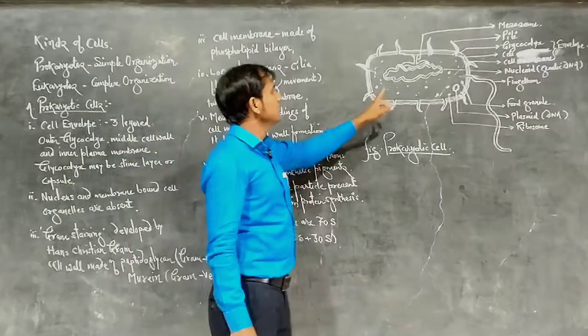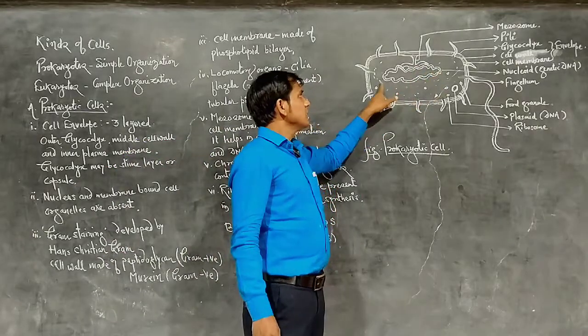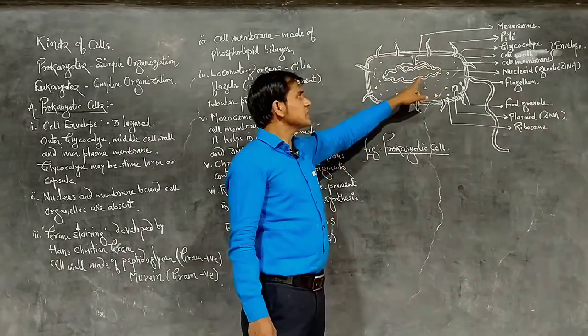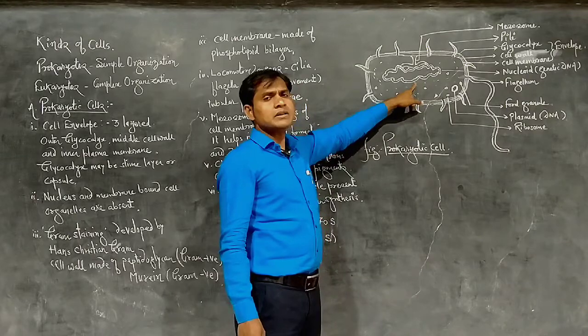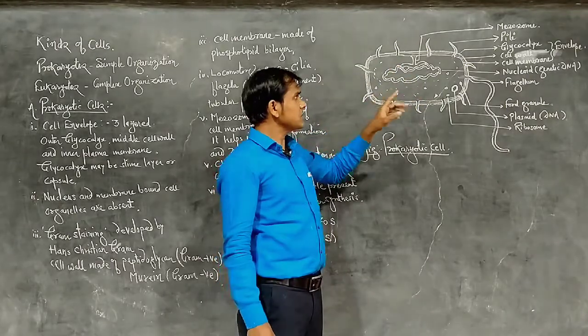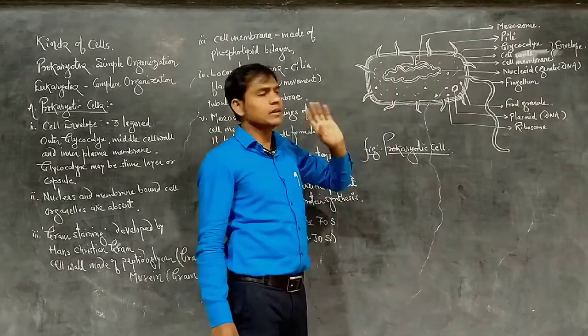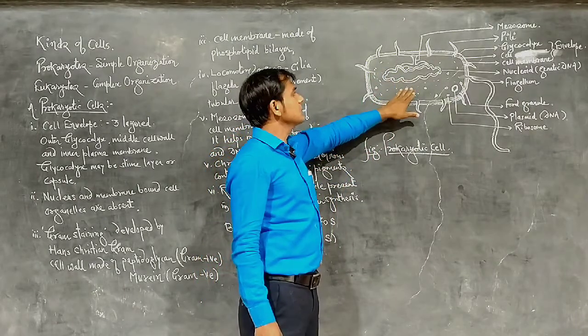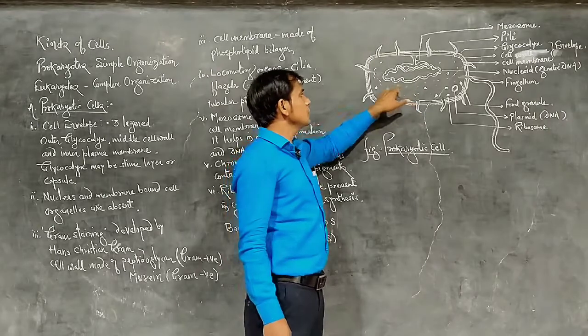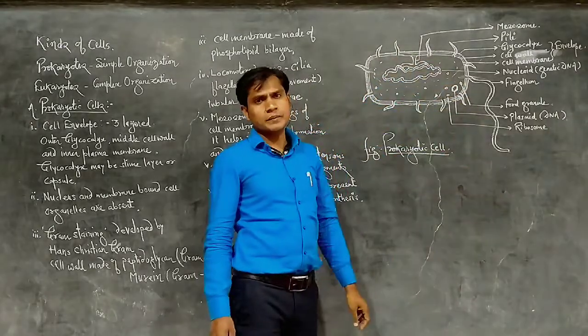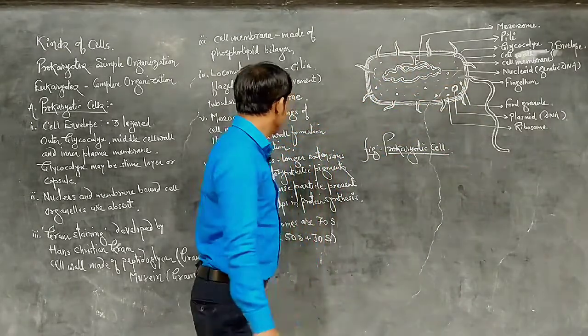This is the DNA of the prokaryotic cell. The DNA in the prokaryotic cell is double-stranded but circular, without a nuclear membrane. It is embedded directly in the cell cytoplasm. There is no differentiating membrane like a nuclear membrane.